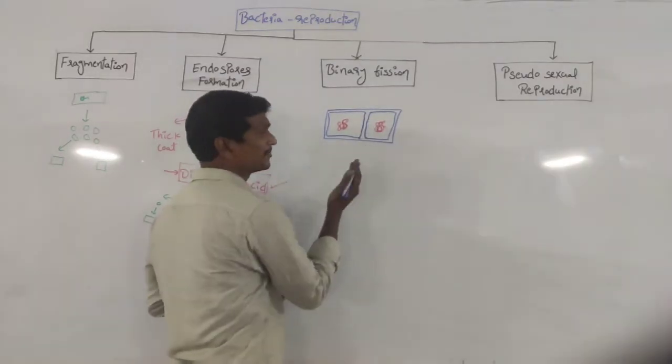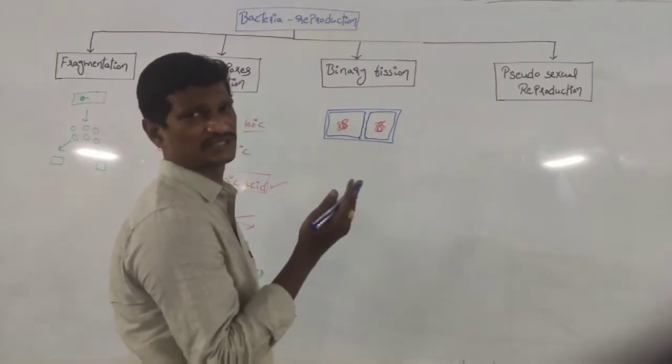Then the separation of cytoplasm takes place.